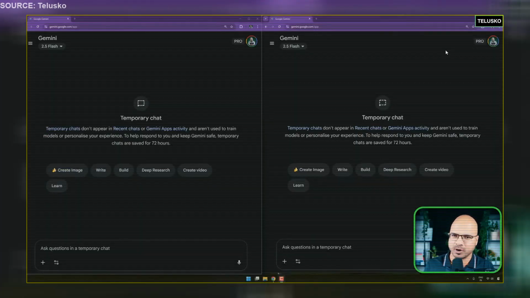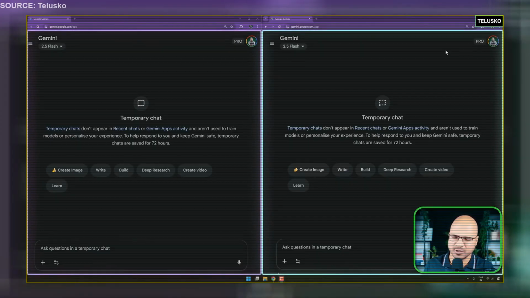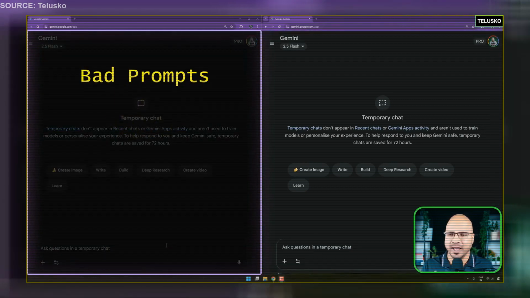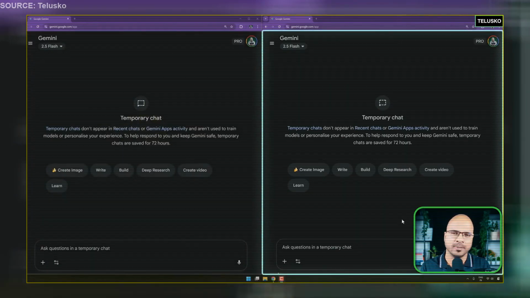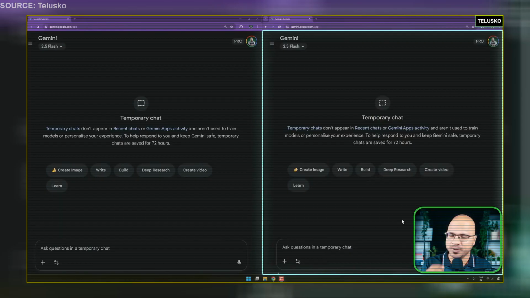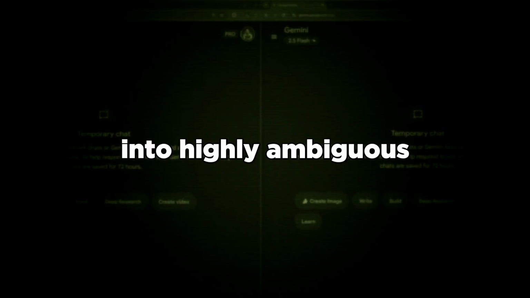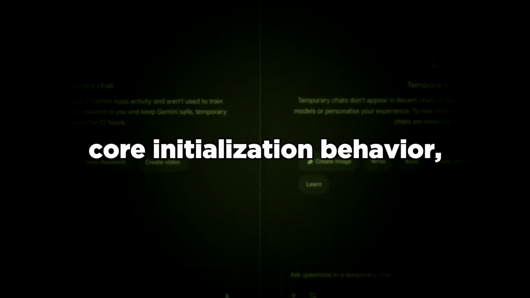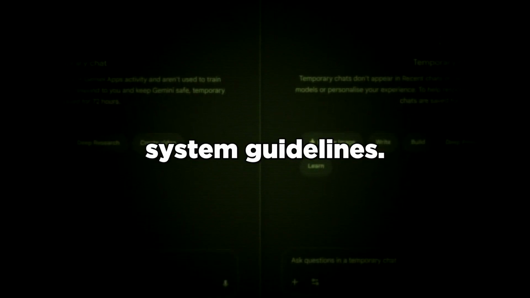So let's say on this screen we got 2 Geminis here. Of course you can use ChatGPT, but I have this subscription for Gemini, so I'm going to use that. On the left hand side, we are going to send some prompts which are bad prompts. And on the right hand side, we got a window where I'm going to enter a good prompt, and that's what we're going to talk about in this video. Now the beauty is, forcing the machine into highly ambiguous spaces triggers its core initial behavior, laying bare its system guidelines.